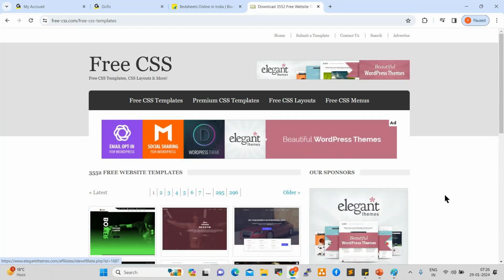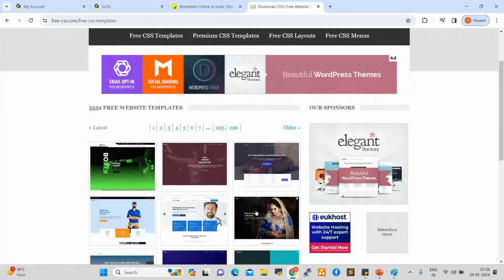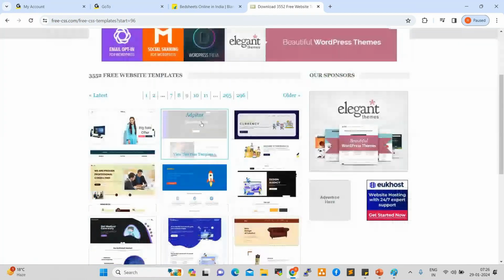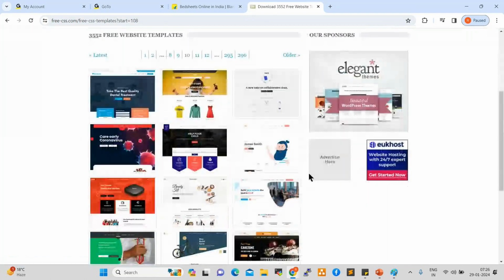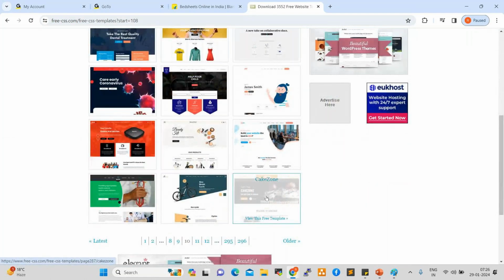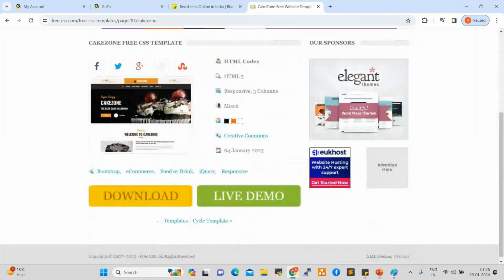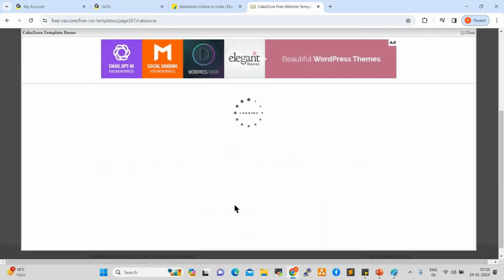See here, these are all templates. I'll show you a simple template, a very easy one. We don't need to get involved in the coding part. I'm just showing it for understanding. For example, there is an application called Cake Zone. These are all free templates. So this is the Cake Zone application. Click on live demo. Once we open this application, it will show you like this.